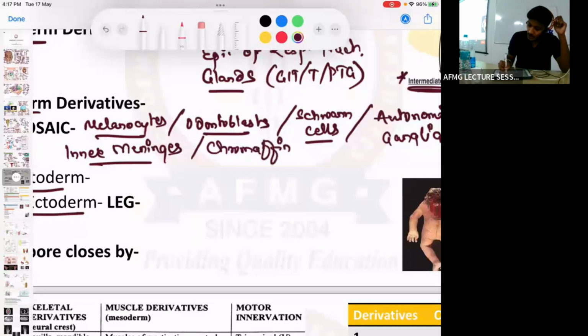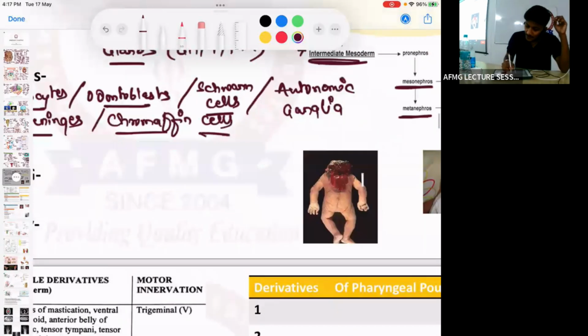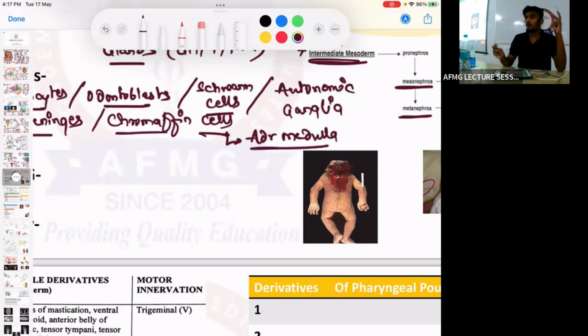C goes for the chromaffin cells. Chromaffin cells are present in the adrenal cortex or adrenal medulla? Chromaffin cells are present in the adrenal medulla. So a chromaffin cell tumor in the adrenal medulla is called pheochromocytoma, which releases the catecholamines.